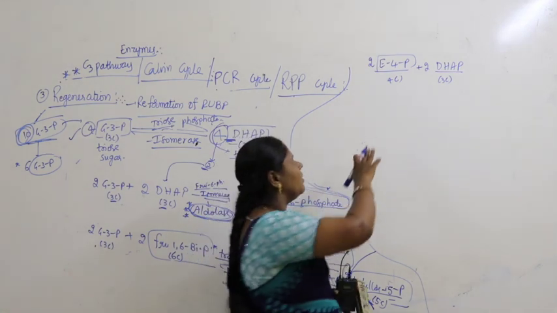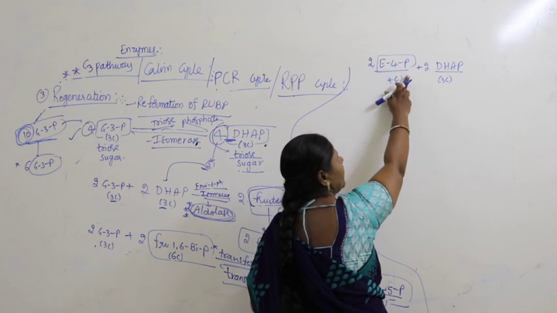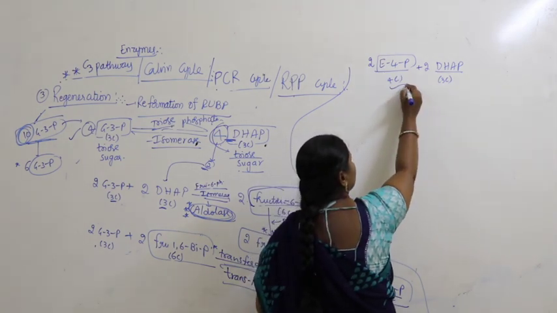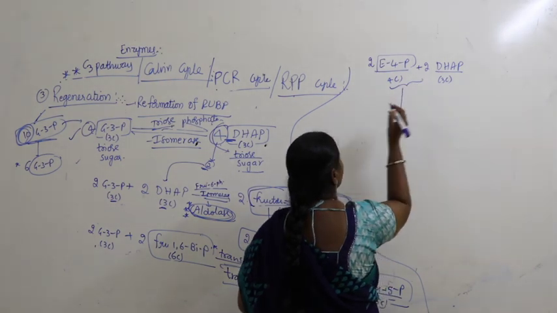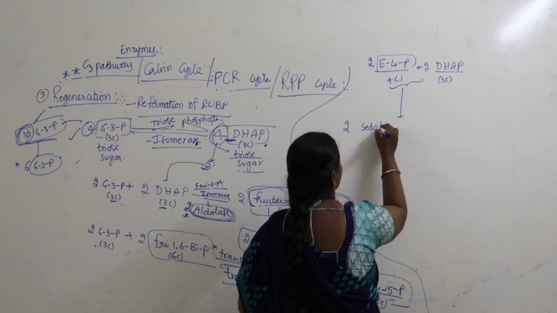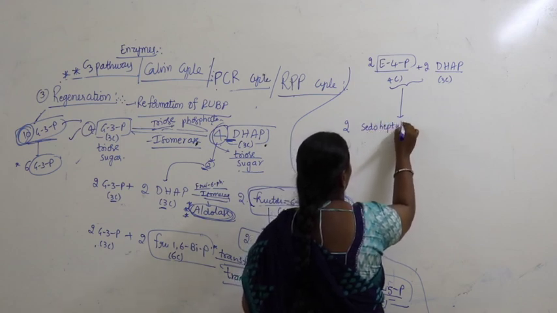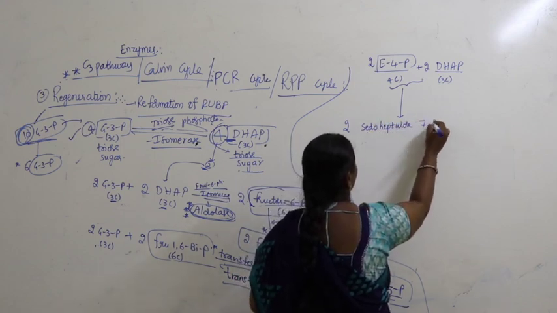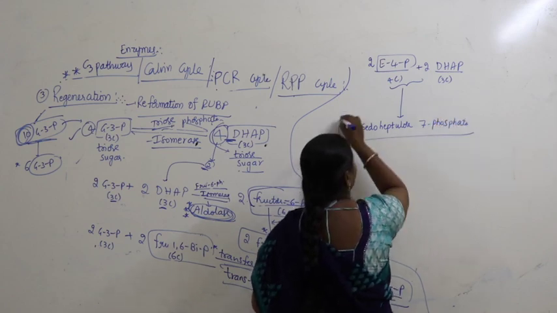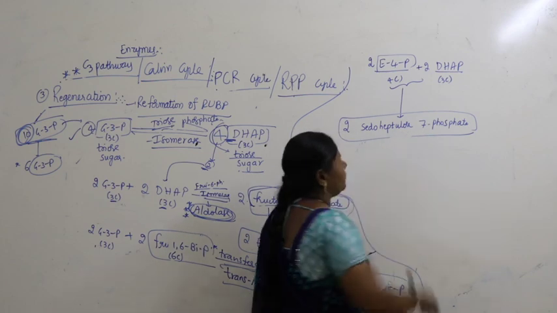Okay. So here 2 erythrose 4-phosphate plus 2 DHAP, 4 carbons plus 3 carbons. As a result, you can see formation of 2 sedoheptulose 7-phosphate. So what is this compound here?